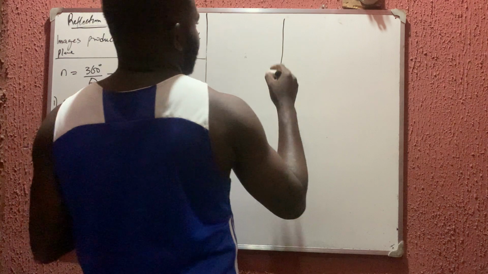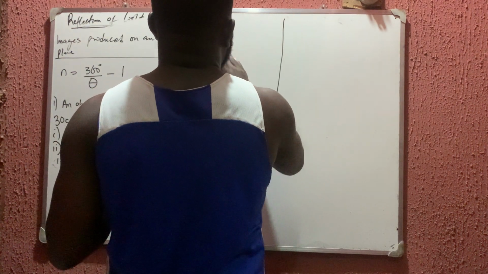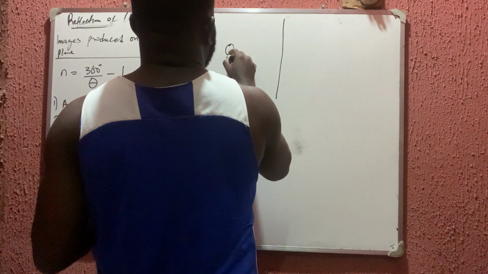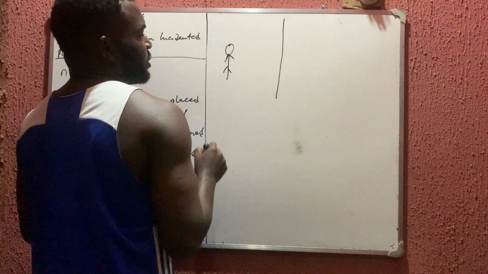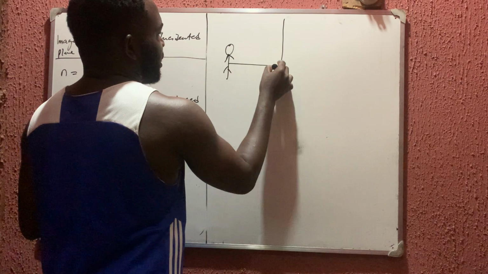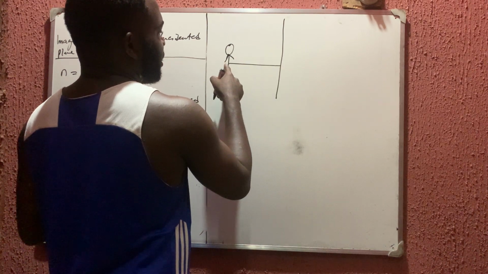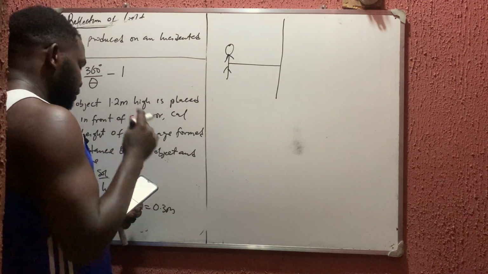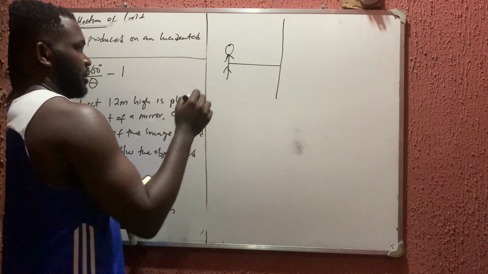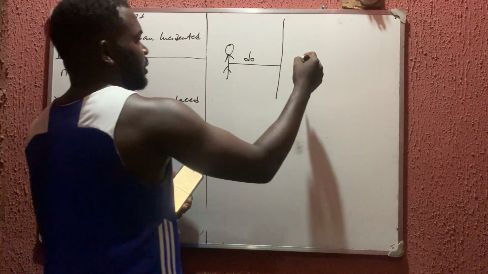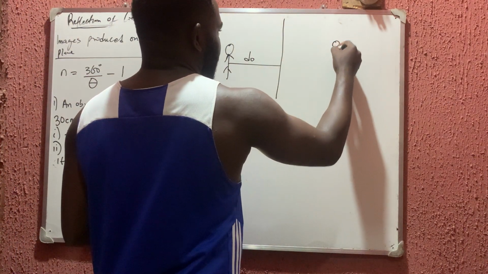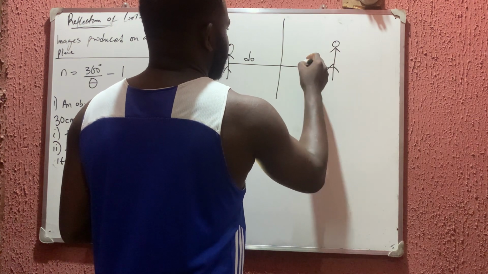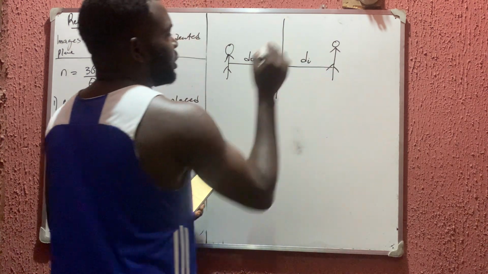If this is the mirror and I am the one standing here, this is me standing here. From here to here is the distance between me and the mirror, and that is called the object distance. Then I am formed on the mirror here at the same distance from here to here, which is called the image distance.